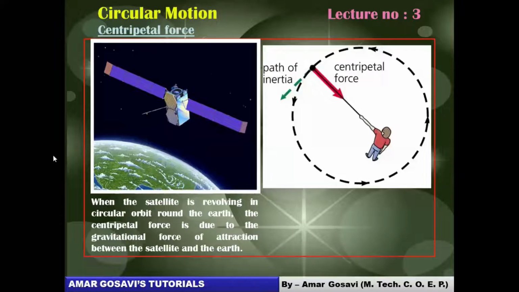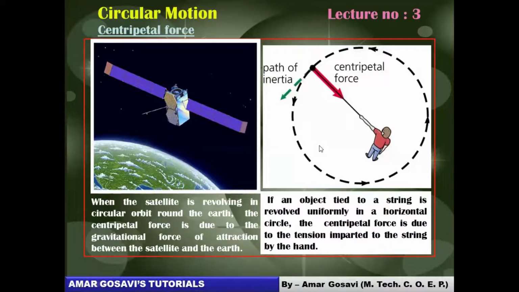Another example, you can just have a look at it. An object tied to a string is revolved uniformly in a horizontal circle. This is the example which we have seen. Here the tension in the string will provide the necessary centripetal force. So these are some examples of centripetal force being provided for circular motion. Please make a note of it and put it in the chat section so that we proceed further.